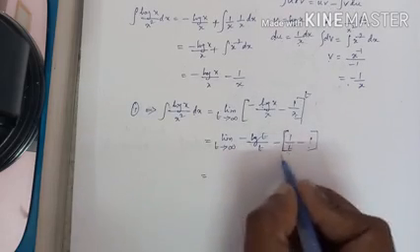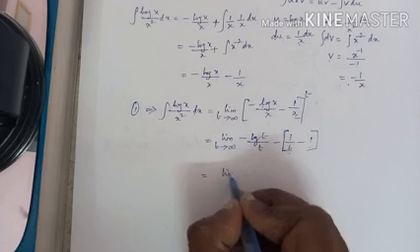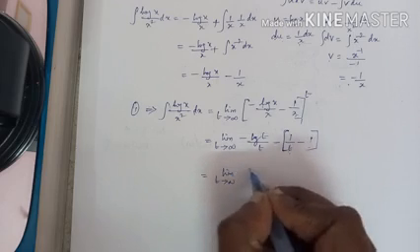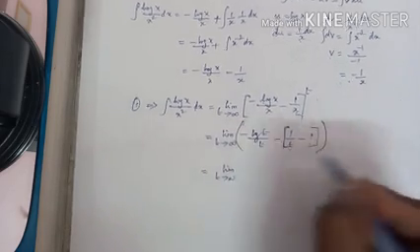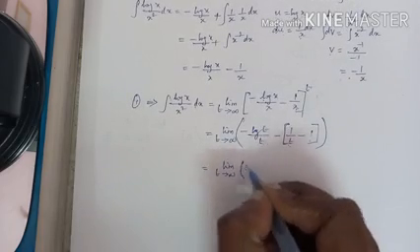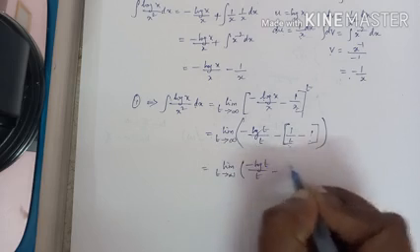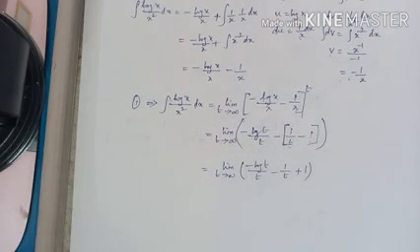So now it is the limit t approaches infinity of minus log t by t minus 1 by t plus 1.